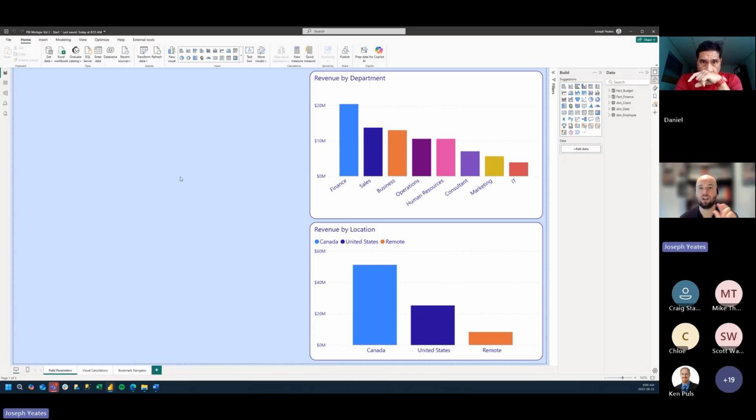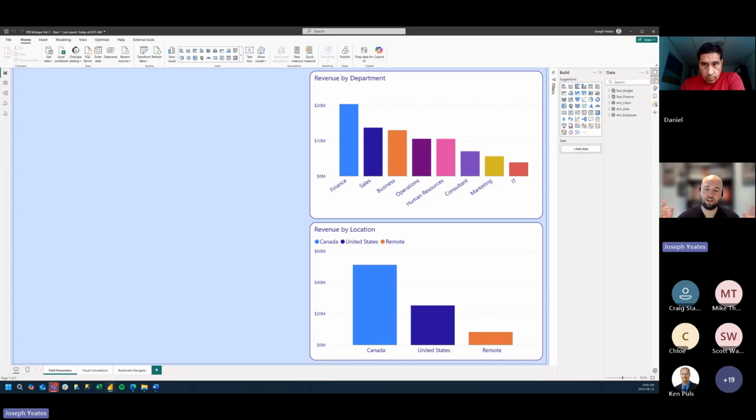So using a toggle in a slicer, we want the report user to be able to choose to display total revenue by either the employee department that we see up here, or by the client location that we see down here. So the new way to do this is to use field parameters. I've talked about field parameters quite a bit in the what's new in Power BI, and they've been part of some previous sessions that I've presented as well. What field parameters allow us to do is to dynamically switch between different measures or different fields from our data model using a slicer.